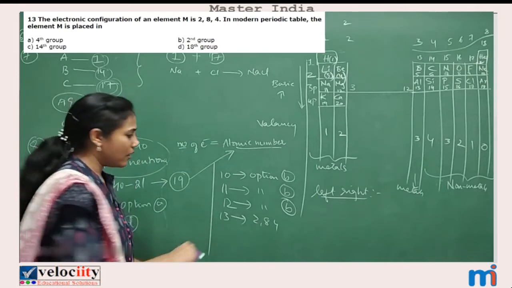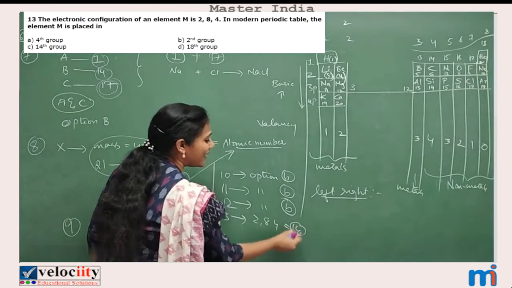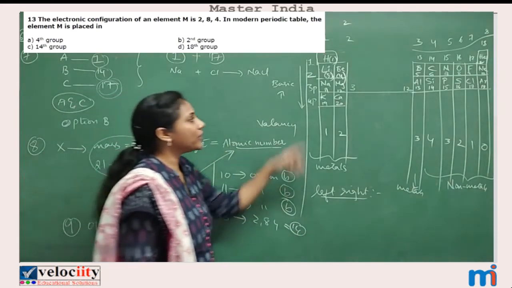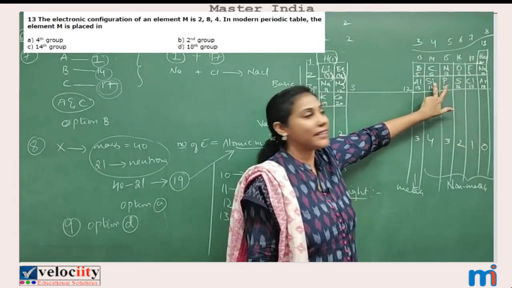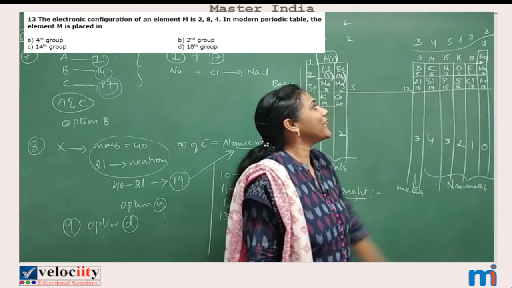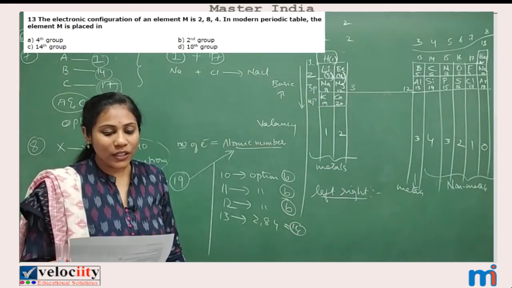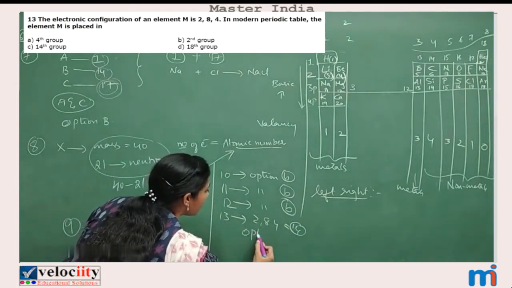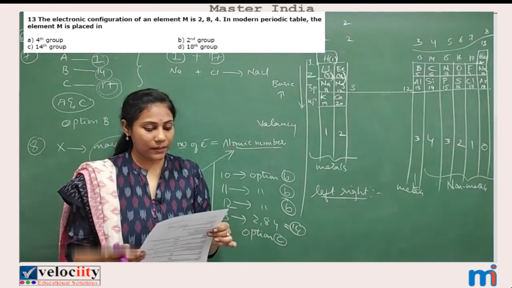Add all the numbers. How much do you get? 2 plus 8, 10. 10 plus 4, 14. That means atomic number 14. So which element has atomic number 14? Check. Atomic number 14 is for silicon, isn't it? In which group our silicon is coming? It is coming in 14th group, right? So what is your option? Option C. So for 13th question, option C is the answer. Clear? Fine.